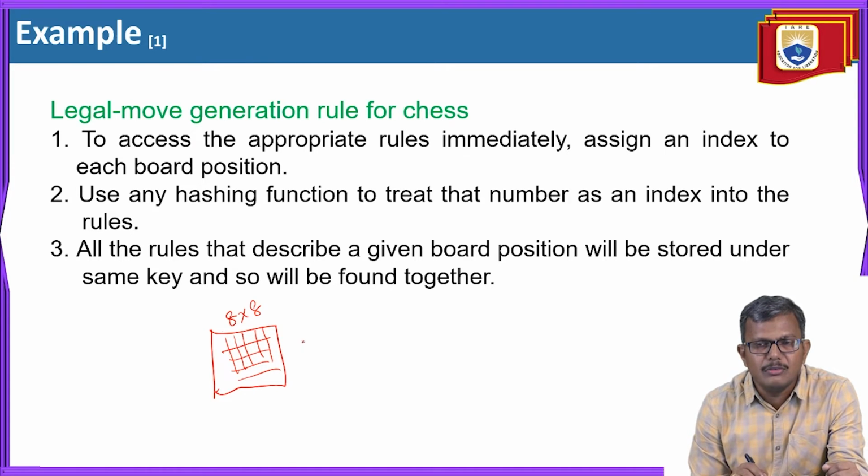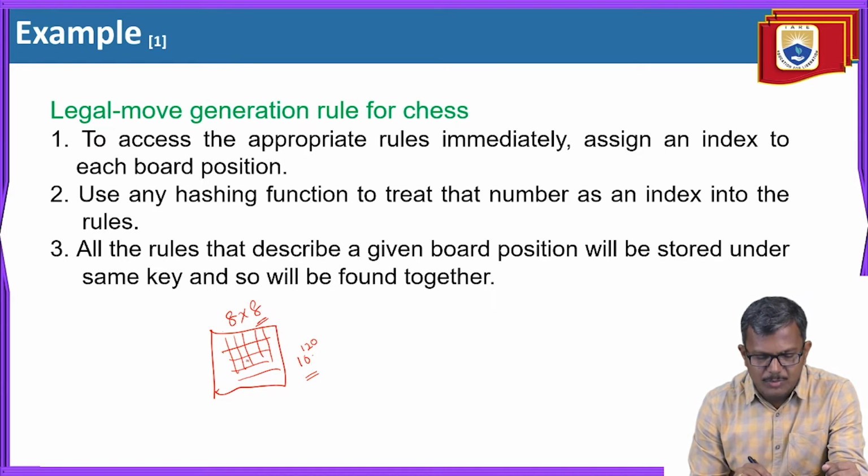First of all, we need to identify how many positions, that is, how many states there will be. Whenever you play the game, the number of states is the number of board positions, here an 8 by 8 board. For 8 by 8, how many rules do we have to generate? We need to understand how many legal moves we can perform on this board. The number of rules is 10 to the power of 120, so you have to frame 10 to the power of 120 rules.